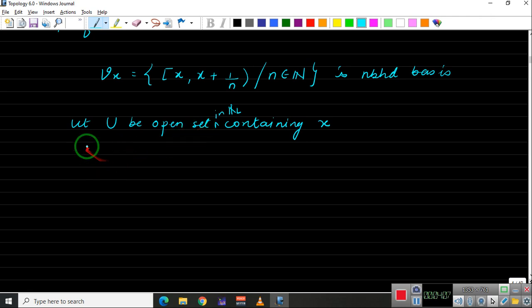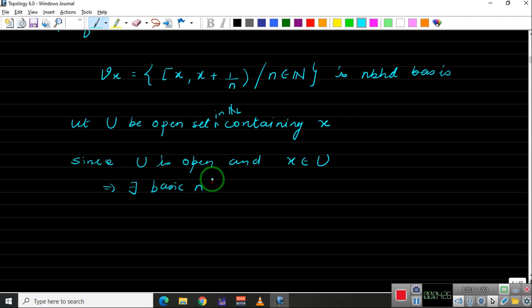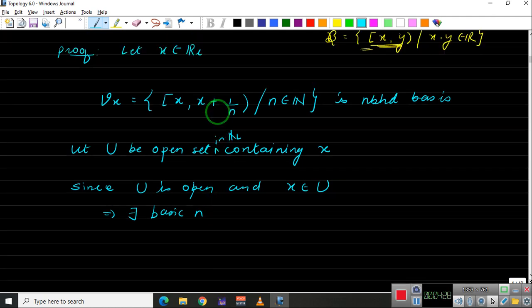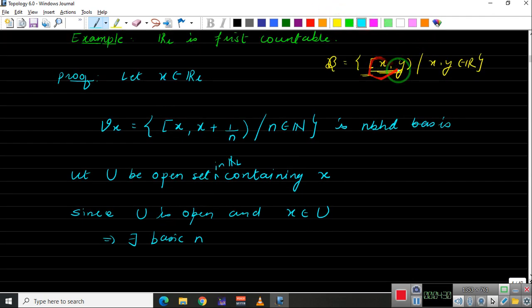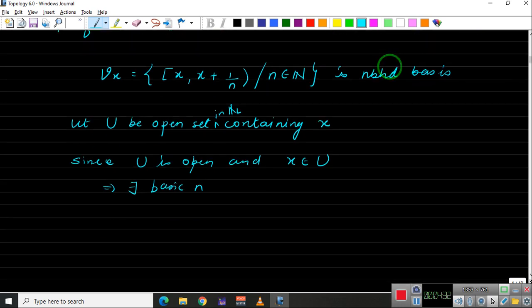Now since U is open and x belongs to U, this implies there exists a basic neighborhood, that is, an element from the basis. Basic neighborhoods are of the form [a, b). So there exists a basic neighborhood.